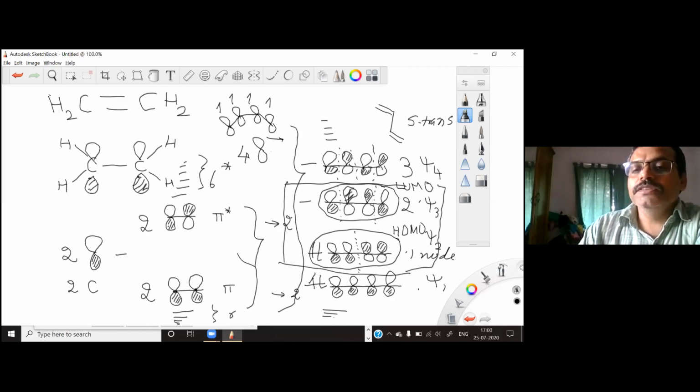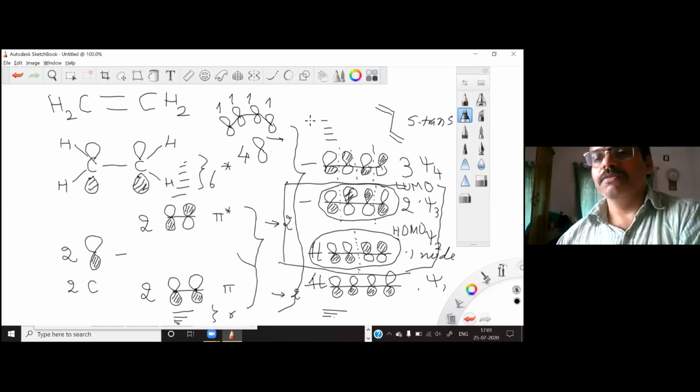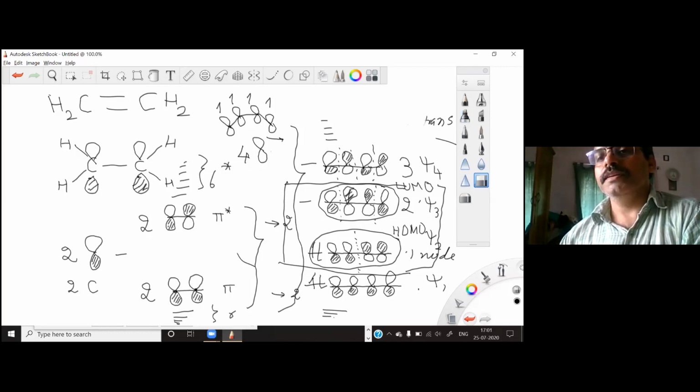Now I have shown this orbital here in one line. You can also draw it whichever way you want to. So let's say I want to draw your psi 2 orbital. How will I draw it, let's say if I want to show the reaction as a 1,4 addition? Then I should take the S-cis arrangement.